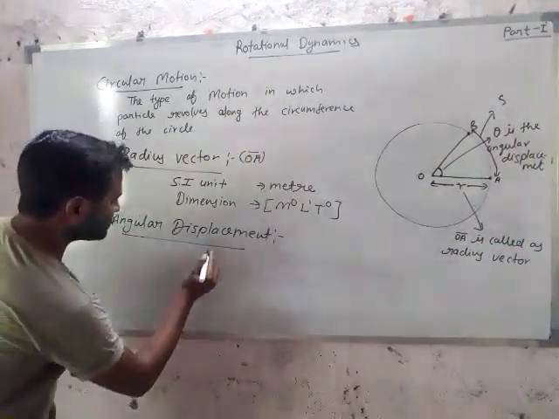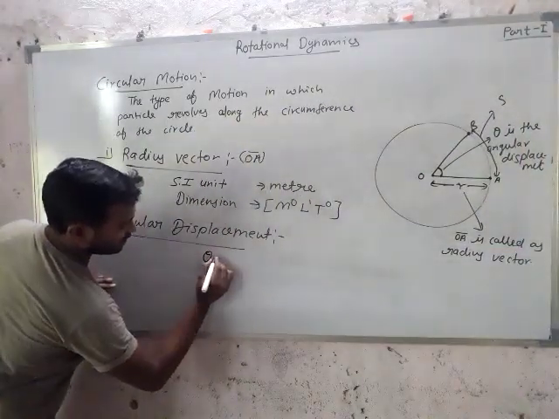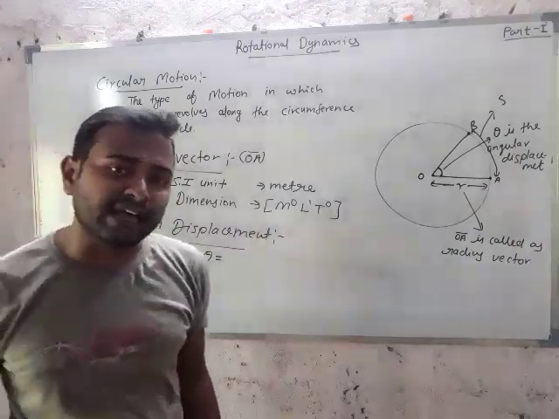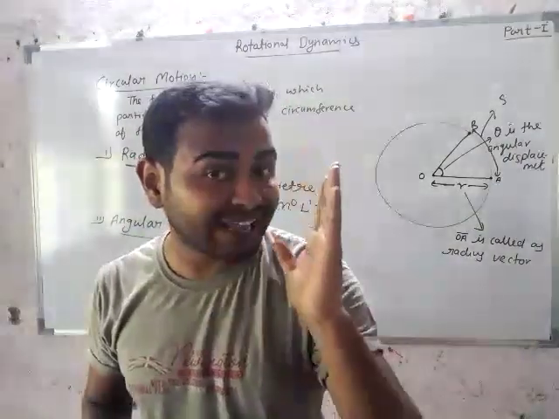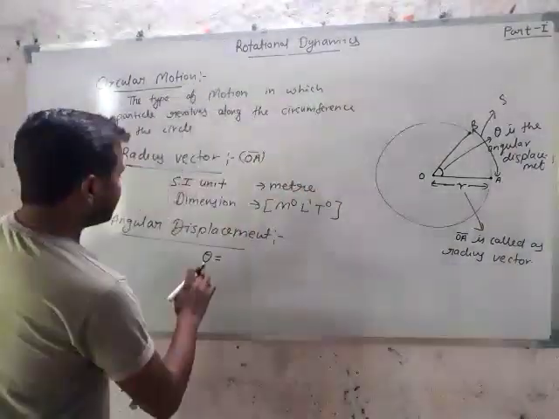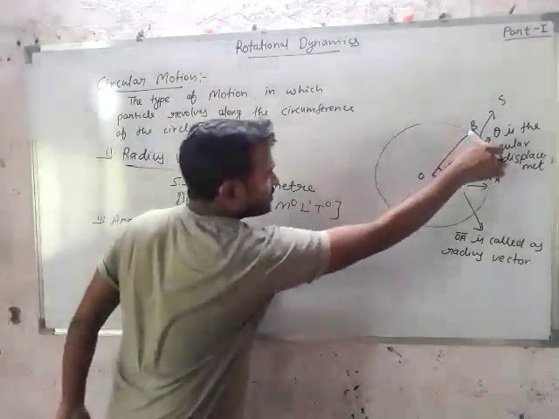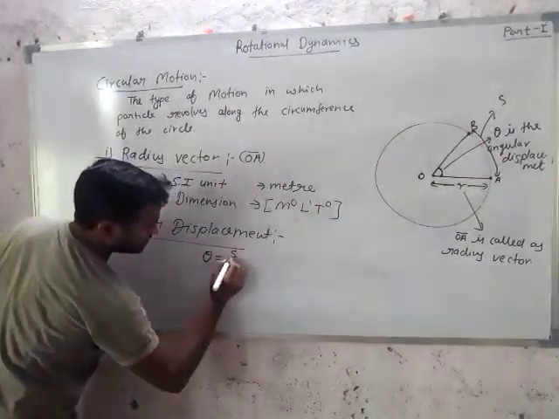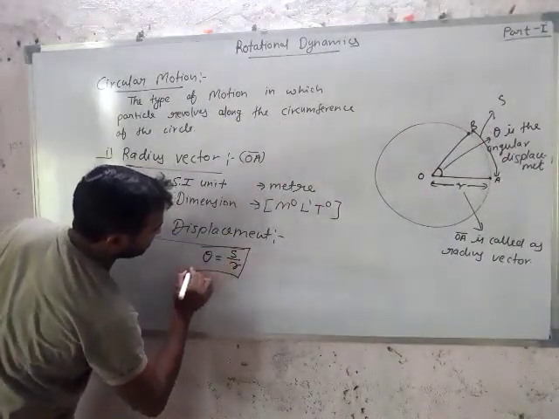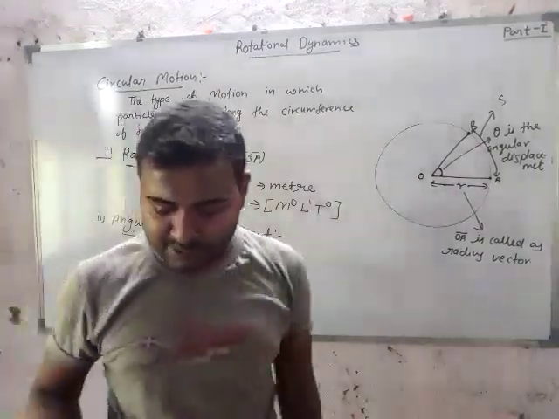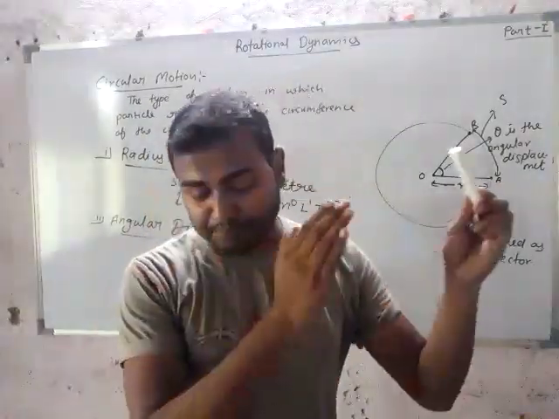Then theta is equal to, what is angle? Angle is equal to arc upon length. So theta is equal to arc, that is S upon r. Then the formula arrived that angular displacement theta equals S upon r.